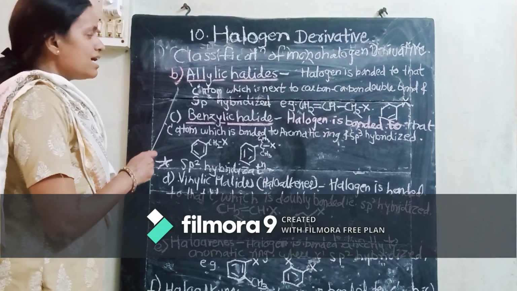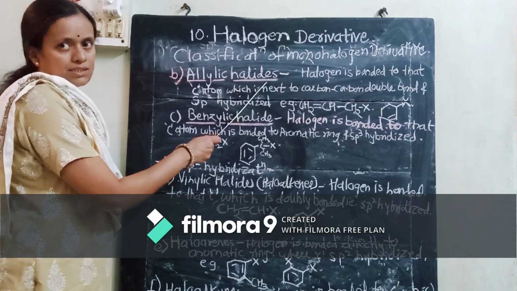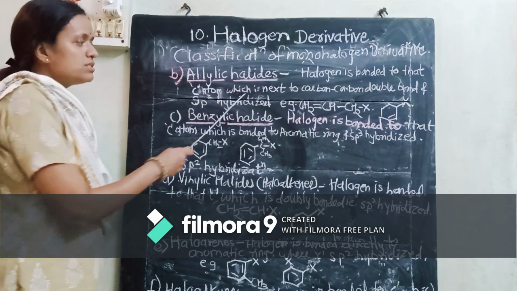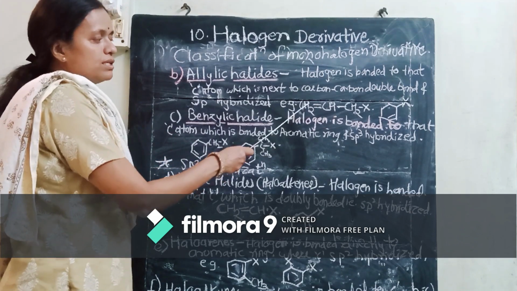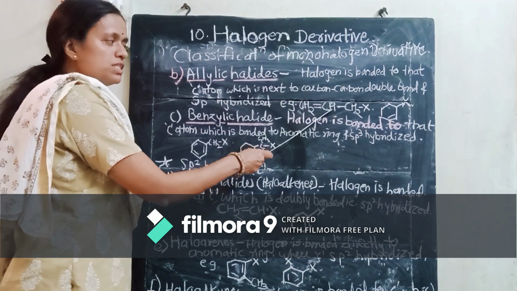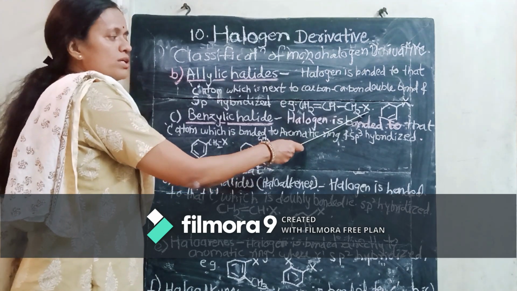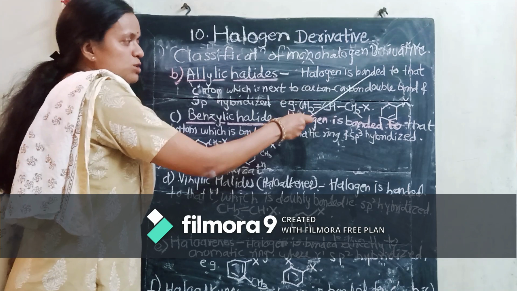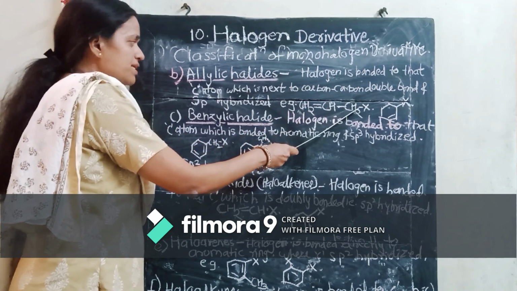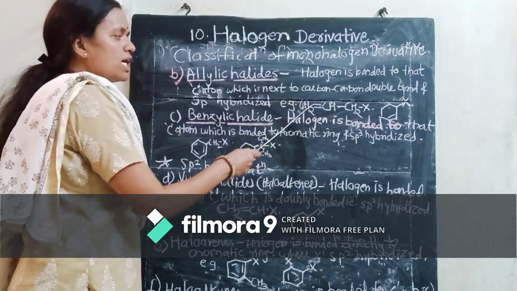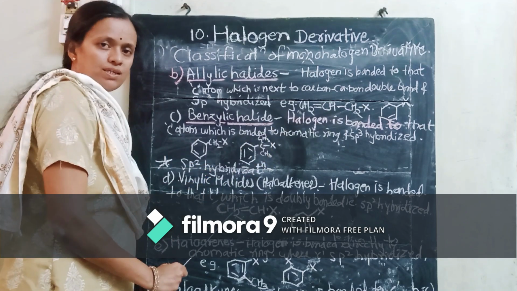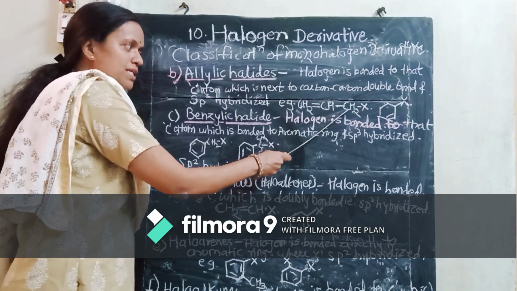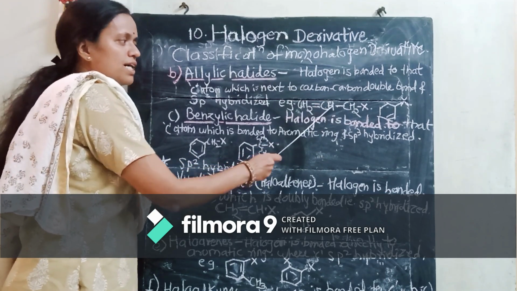Now the next class, that is allylic halides. Now what about these allylic halides? Students, see this example: CH2=CH-CH2X. In this example, the halogen atom is bonded to that carbon atom which is next to the carbon-carbon double bond, isn't it?